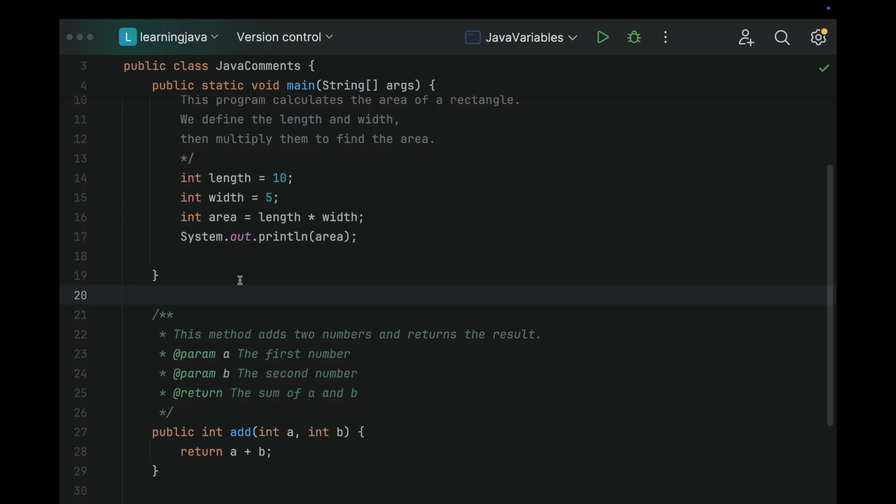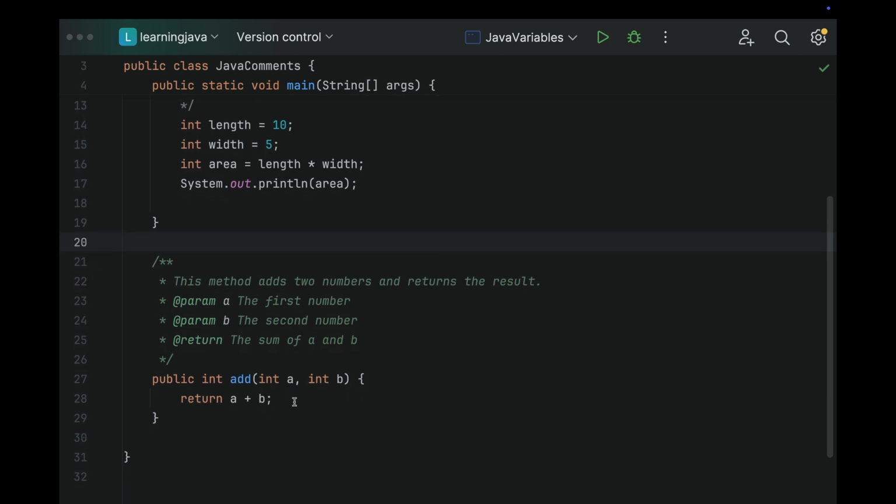Documentation is mostly for larger teams, or a team who probably doesn't have access to the source code, but you have given them some sort of APIs or things to work on. So they will go to the documentation and understand what it is supposed to do. This is telling us this method is supposed to take two parameters. Don't worry, I'm going to talk about methods and how you can call them, but it's telling me that it's taking a first number, a second number, and it's returning the sum of a plus b.